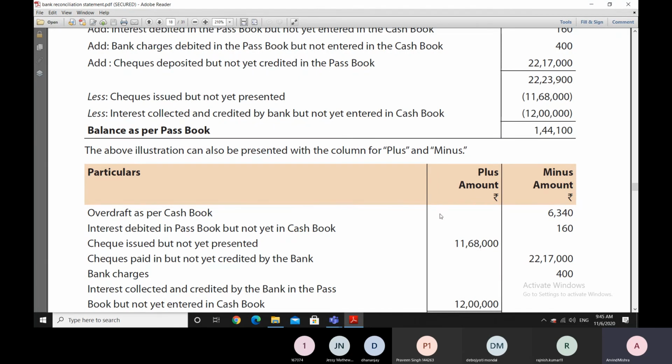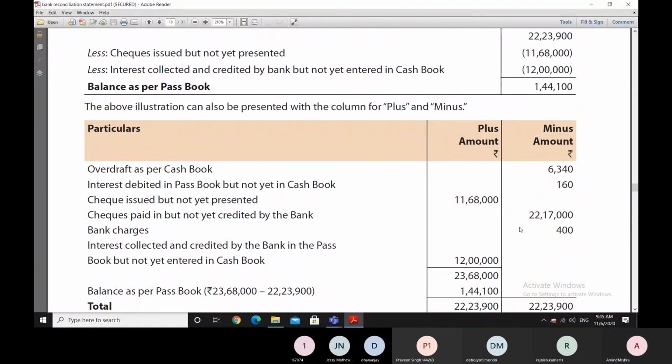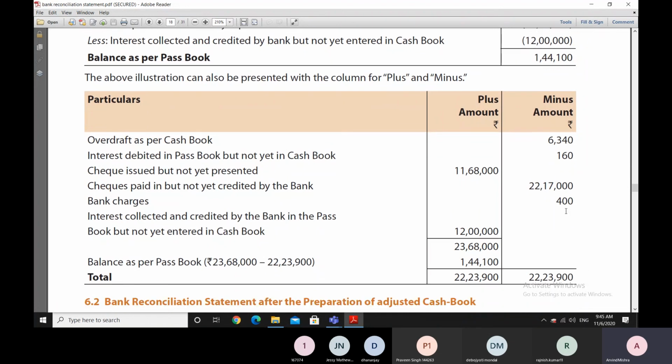And when we say we have to reduce from 6340, we are reducing 160. So we put both of them in the minus column, because this is minus 6340, this is minus 160. All the amounts where we have to increase, we'll put in the plus column. All the amounts which we have to reduce, we'll put in the minus column.